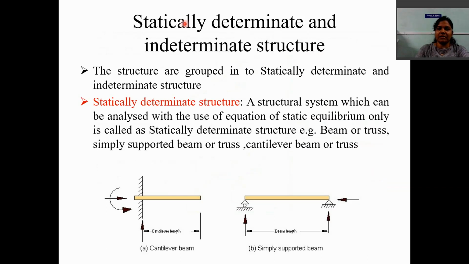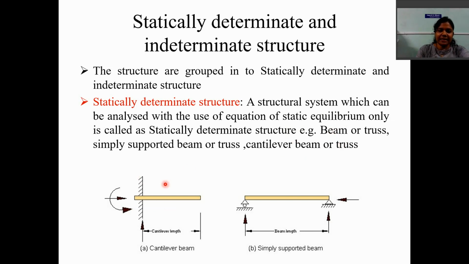Now let us discuss the concept of indeterminacy. The structures are grouped into statically determinate and indeterminate structures. Let us first discuss statically determinate structures. A structural system which can be analyzed with the use of equations of static equilibrium only is called a statically determinate structure. For example, beam or truss.